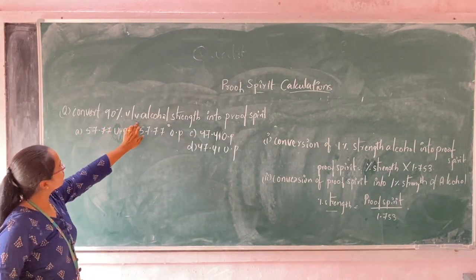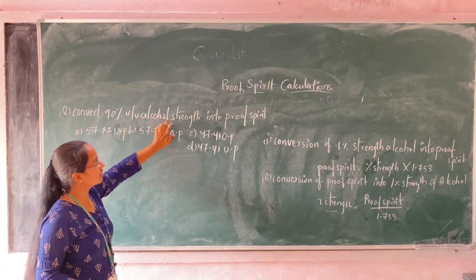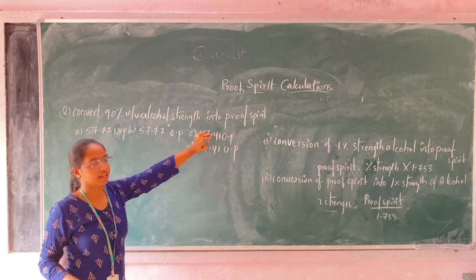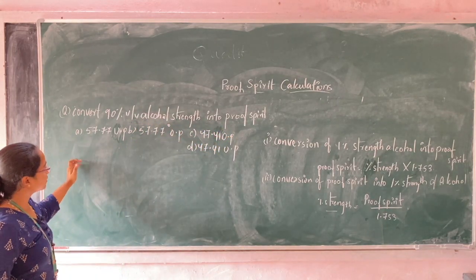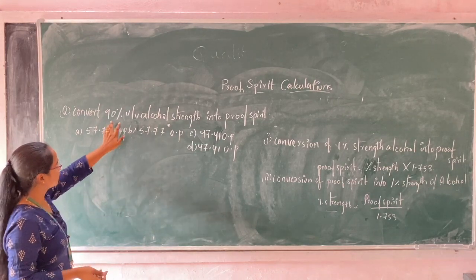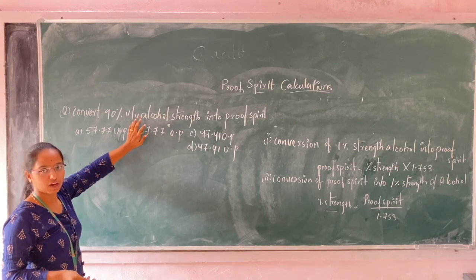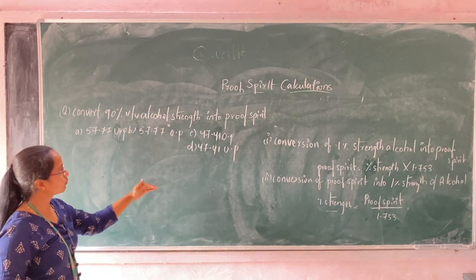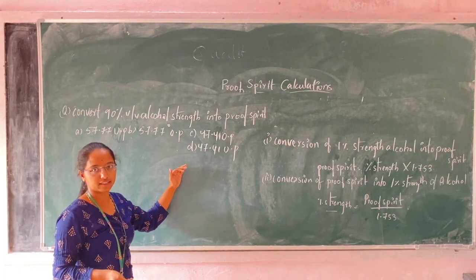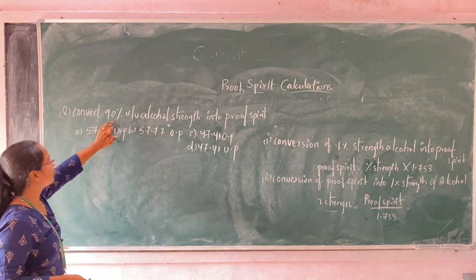Convert 90% volume by volume alcoholic strength into proof spirit. As I already discussed, if the percentage given is greater than 57.1 volume by volume alcoholic strength, then the proof spirit will be greater than 100. How much will it be greater than 100?